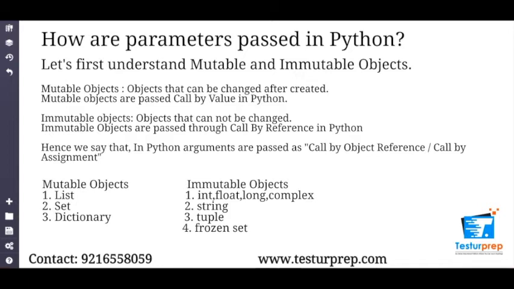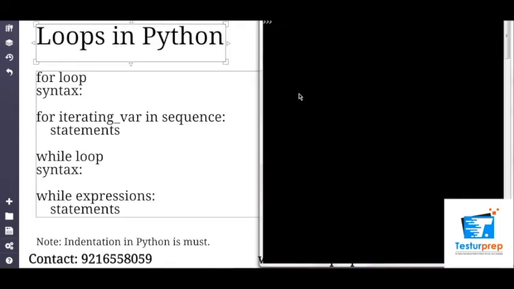List, set and dictionary. For those who do not remember what a set is, a set is again a kind of data type that we create. Just like a dictionary, but a dictionary is something that is a sequence, whereas a set can be without a sequence. And when we see immutable objects, we can see that the numeric types, string, tuple and frozen set are the immutable objects. Now let's understand loops in Python.